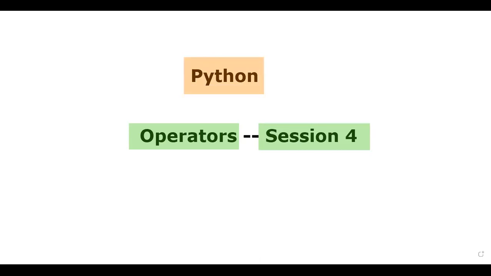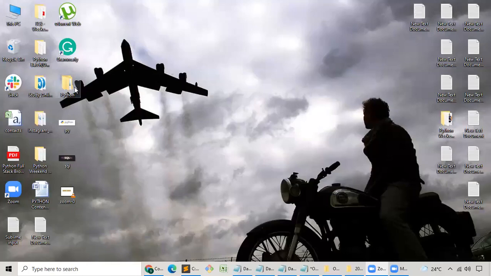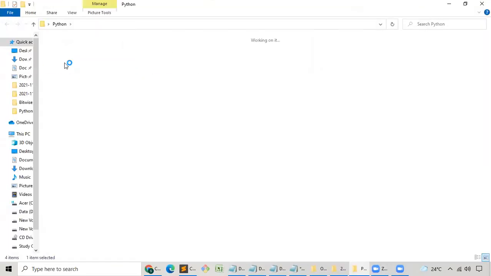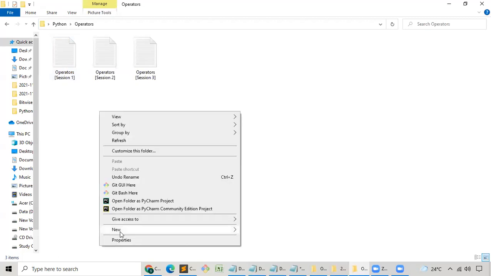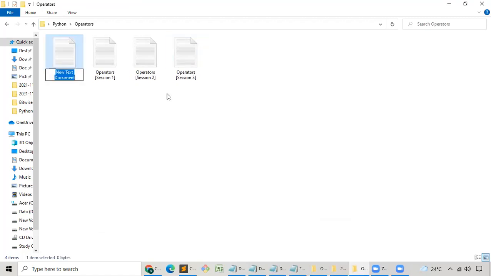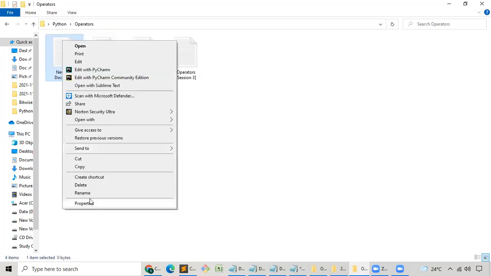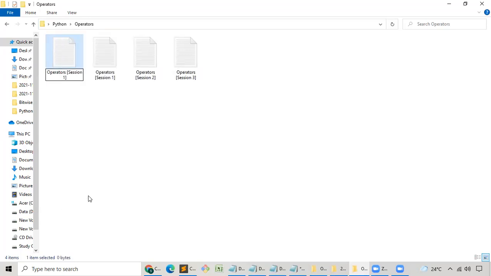Okay, I'll just do one thing. I would like to share you the screen. Let me just minimize the window. Okay, I would like to open the notes Python. Let me just open the operators. I'll just create a new text file. With the name of the text file, I'll just copy this. I'll just rename this as session number 4. Okay, let me just quickly open that.